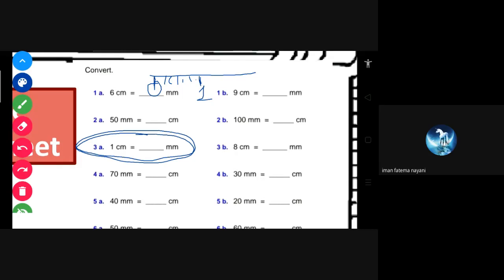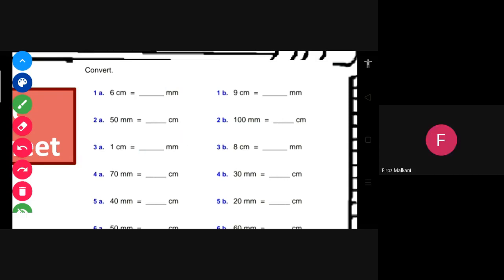In your scale, between two numbers how many parts are there? 10 parts. So in your scale between 0 and 1, 10 parts are there. So 1 centimeter equals 10 millimeters. 6 means 60 millimeters.